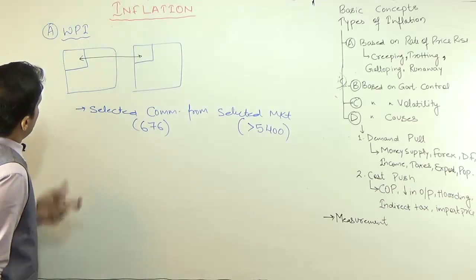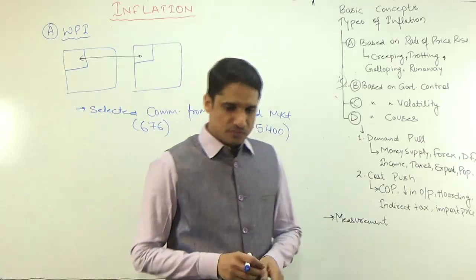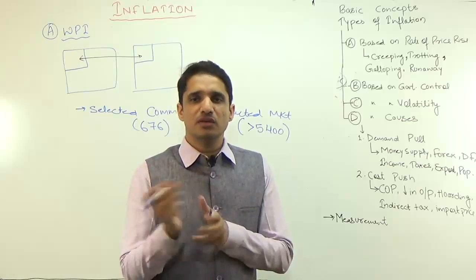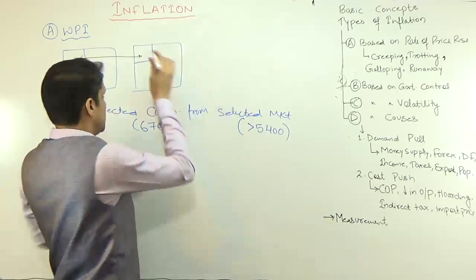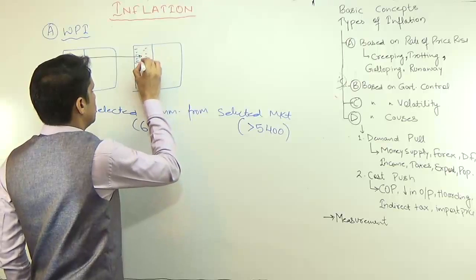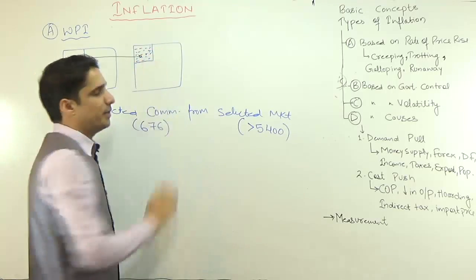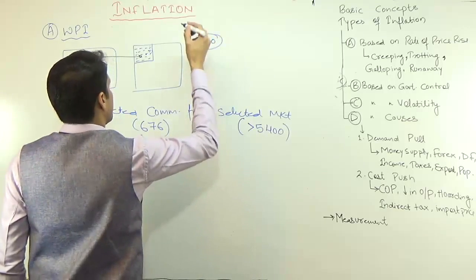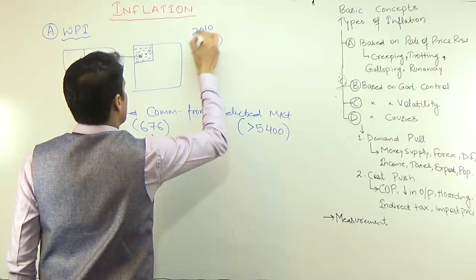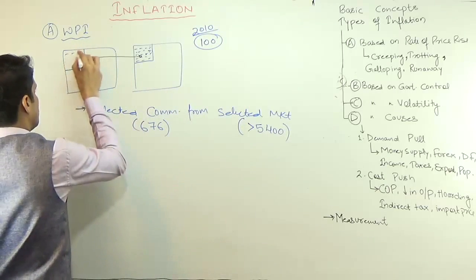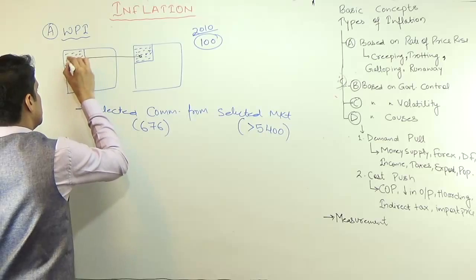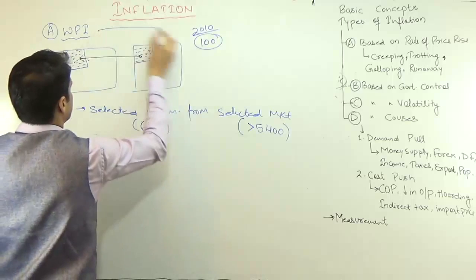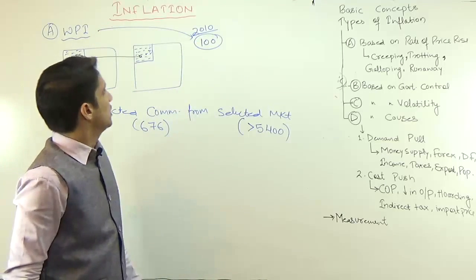But there is again a problem. Let's suppose you are consuming milk, you are consuming egg, you are consuming few clothes, so the unit of measurement is different. So how you will calculate it? So whatever commodities that you are consuming in whatever units, you have to convert all these things into a common unit. And once that figure will come, you will say this equals to 100. So suppose you are saying that in 2010 you are consuming all these commodities in different units. By converting these different units, you have calculated that 100 was the value of WPI in 2010.